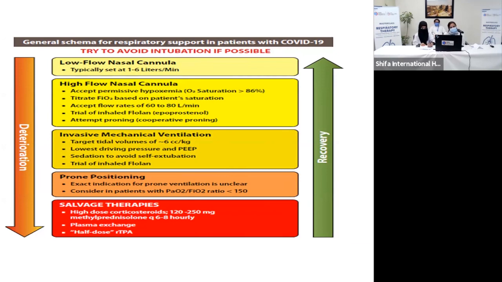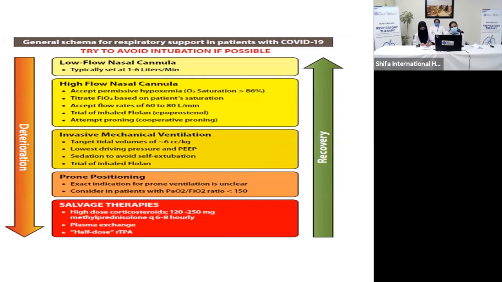Salvage therapies comprise high-dose corticosteroids. The dose is 120 to 250 milligram, 6 to 8 hourly. Plasma exchange, 5 sessions. Still, data is limited regarding this.